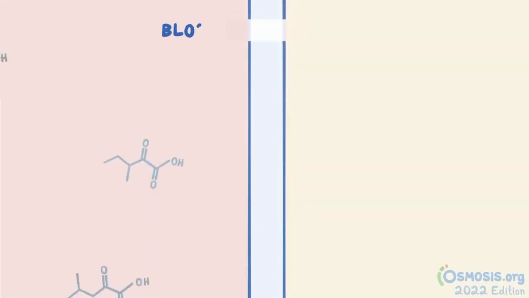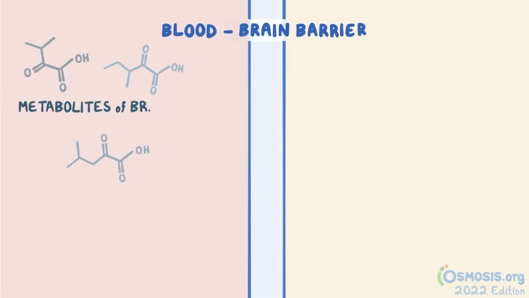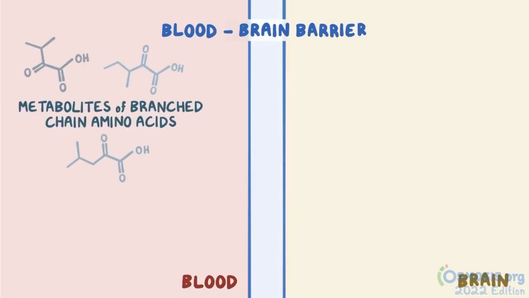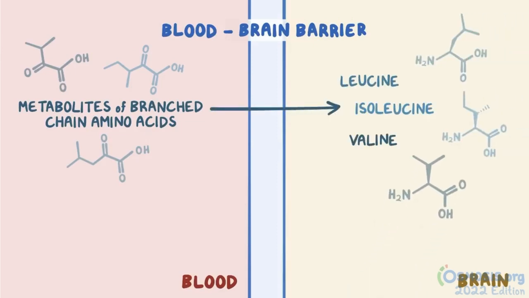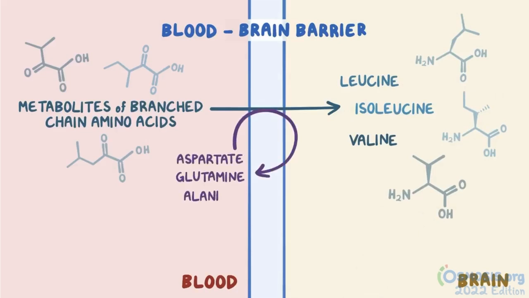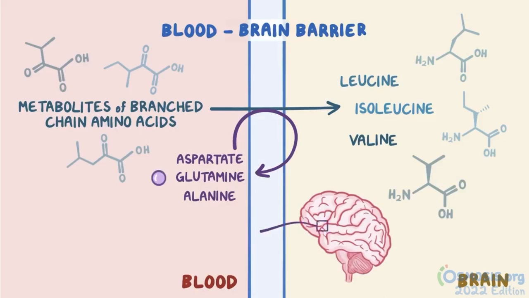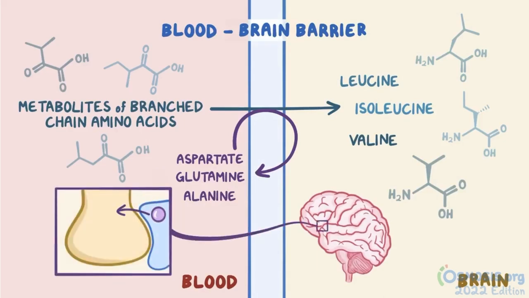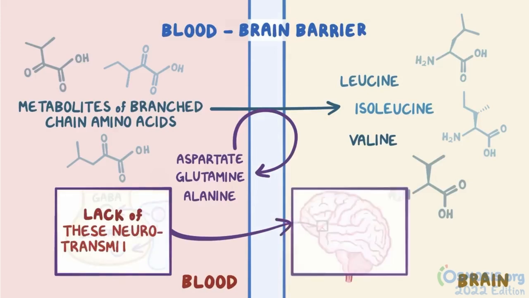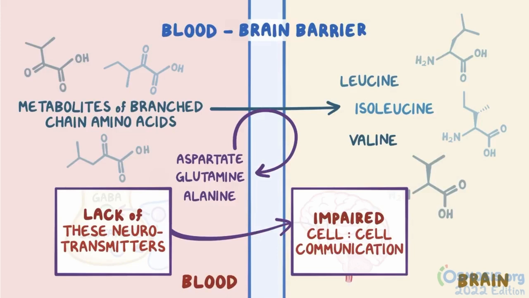Now let's zoom into the blood-brain barrier. Some of the metabolites of branched-chain amino acids can also cross over from the blood into the brain. Once they're in the brain, they're converted back into leucine, isoleucine, and valine. But this conversion process uses up other amino acids, like aspartate, glutamine, and alanine. These amino acids are important for brain function and development, especially glutamine, because it's needed to synthesize inhibitory neurotransmitter gamma-aminobutyric acid and excitatory neurotransmitter glutamate. Lack of these 2 neurotransmitters impairs cell-to-cell communication.